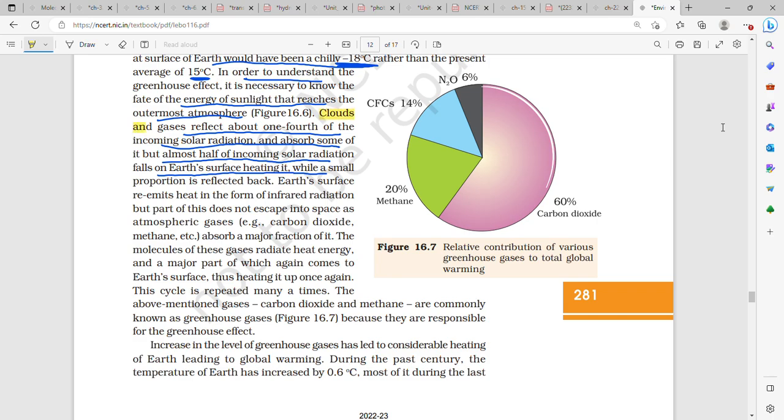Clouds and gases reflect about 1/4 of the incoming solar radiation and absorb some of it, but almost half of the incoming solar radiation falls on Earth's surface, heating it, while a small proportion is reflected back. Earth's surface re-emits heat in the form of infrared radiation, but part of this does not escape into space as atmospheric gases, carbon dioxide, methane, etc., absorb a major part of it. The molecules of these gases radiate energy, and a major part of it comes again to Earth's surface, heating it up once again. This cycle is repeated many times. Carbon dioxide and methane are commonly known as greenhouse gases because they are responsible for the greenhouse effect.